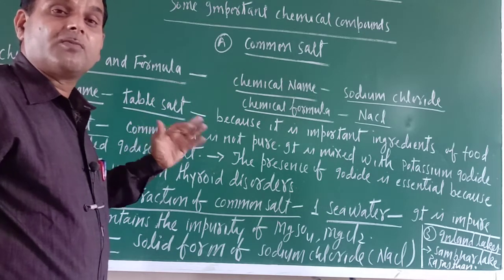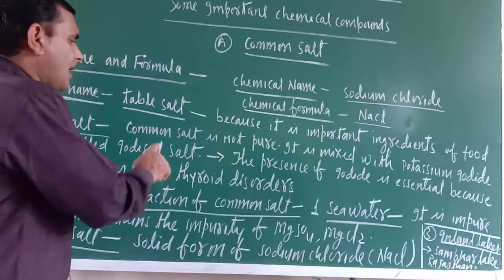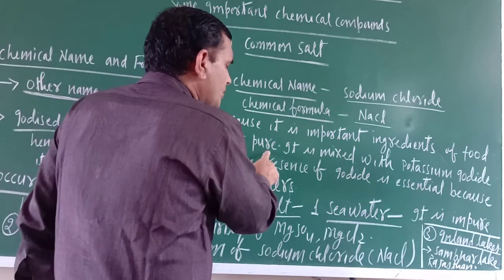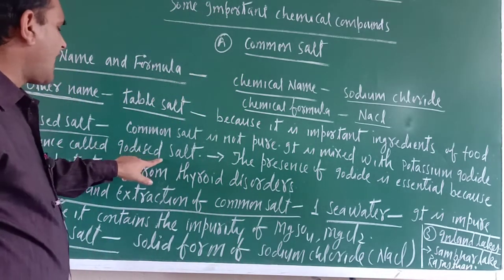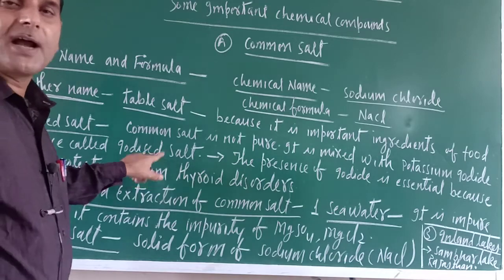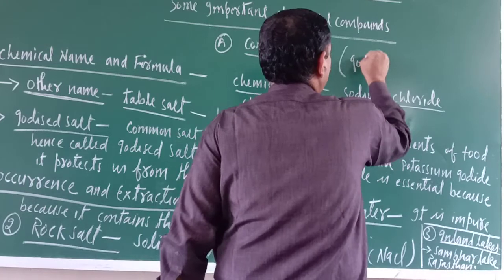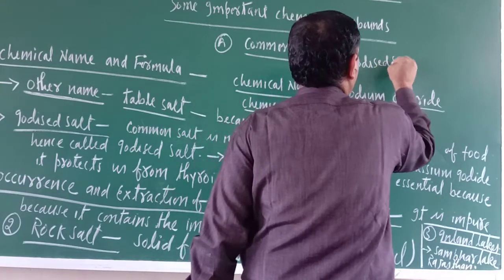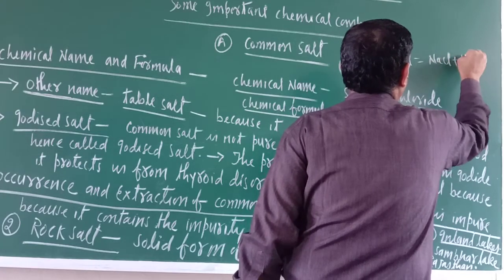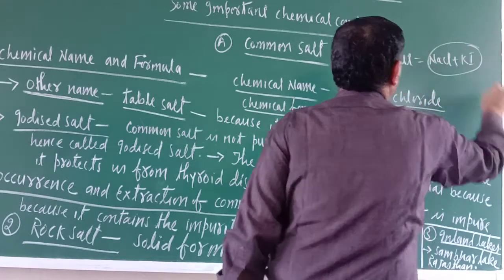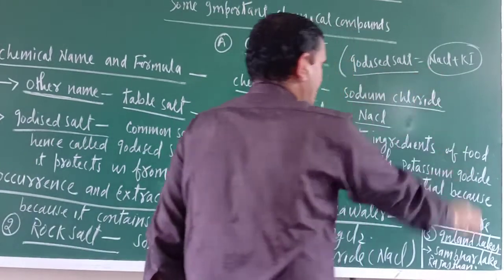It is mixed with one more salt, called potassium iodide, hence it is called iodized salt. Iodized salt means sodium chloride plus potassium iodide.